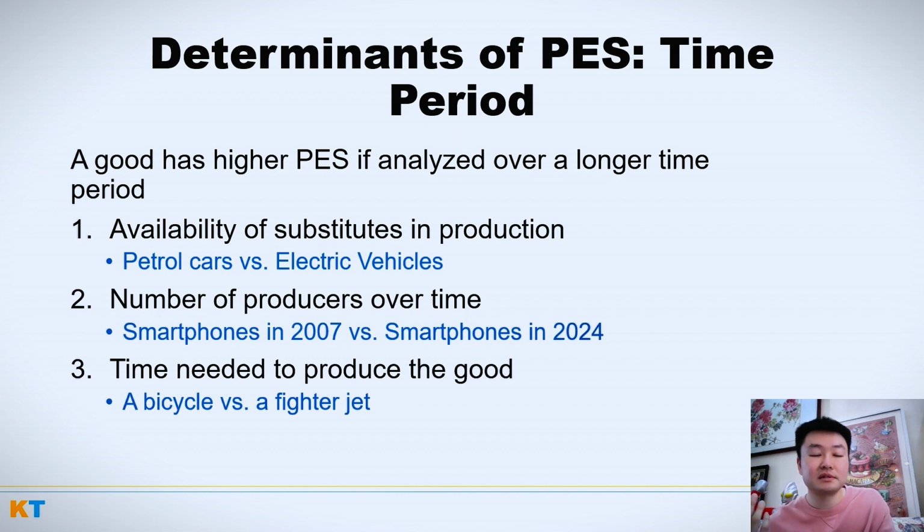Third factor is going to be the time needed to produce the good. The shorter time it takes to produce the good, the more elastic the good is, right? Because the easier it is for me to make the good. So everything is comparable. Think about a bicycle versus a fighter jet. A bicycle can be made in a relatively short period of time, right? Versus a fighter jet might take years to build one.